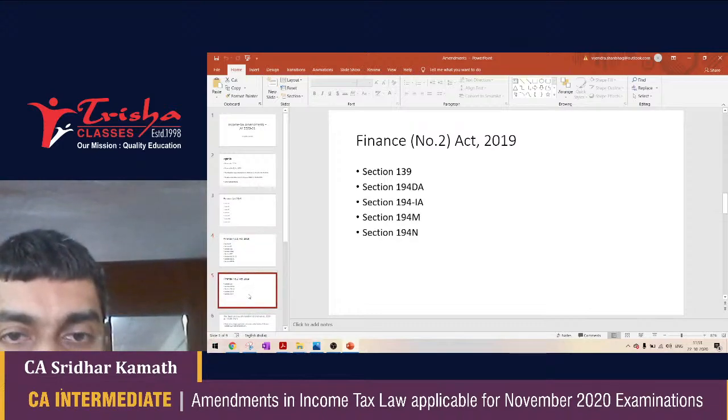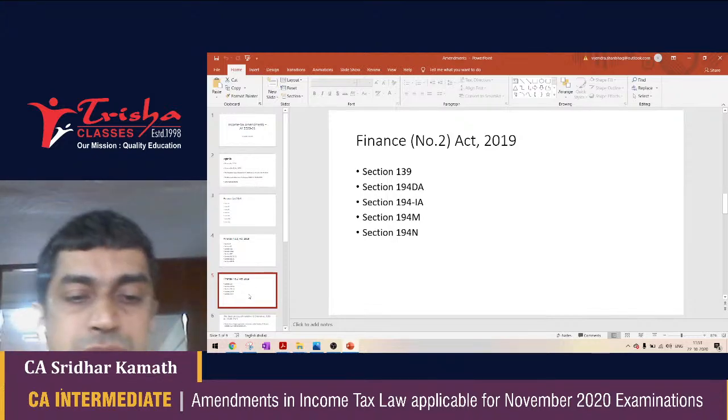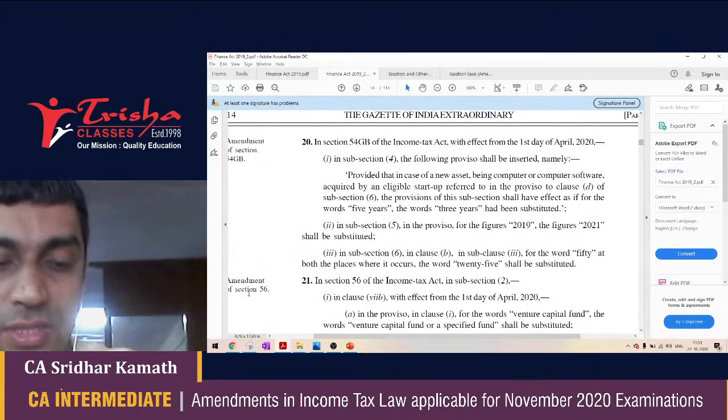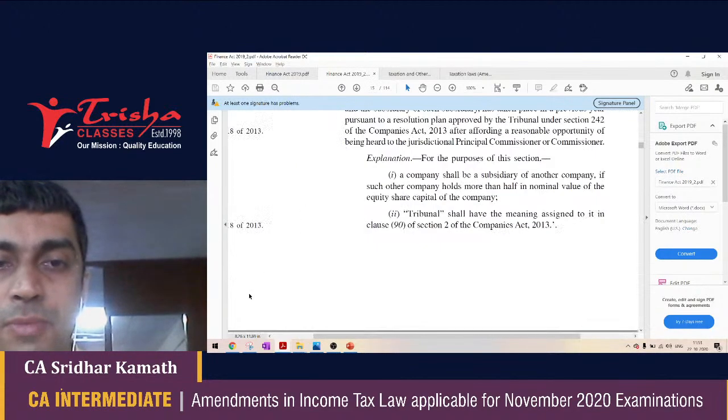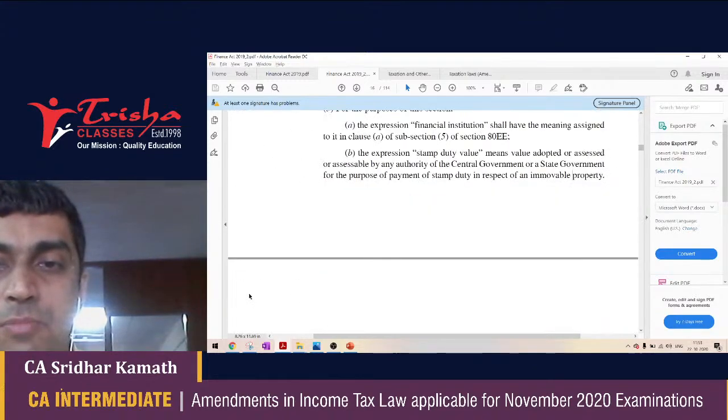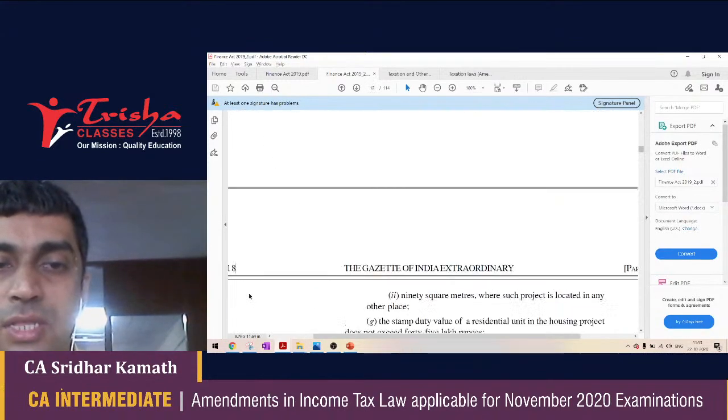Section 139 has been slightly amended. Maybe this is also something that I missed out. I'll just explain this. 139 is a section on which many a times questions have been asked. So I fear maybe this year also they might make it a point in asking about section 139. So give me a minute.